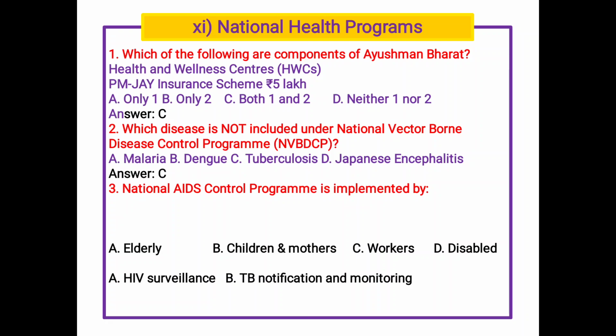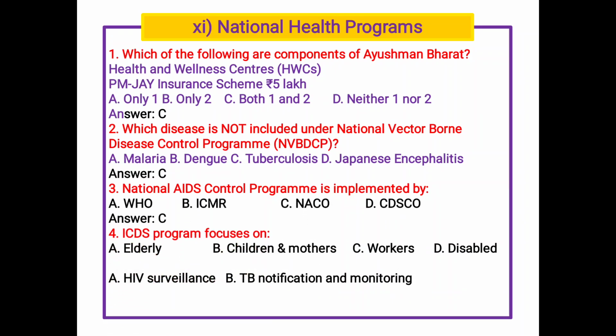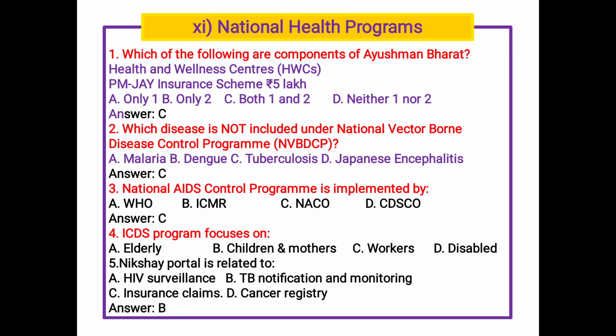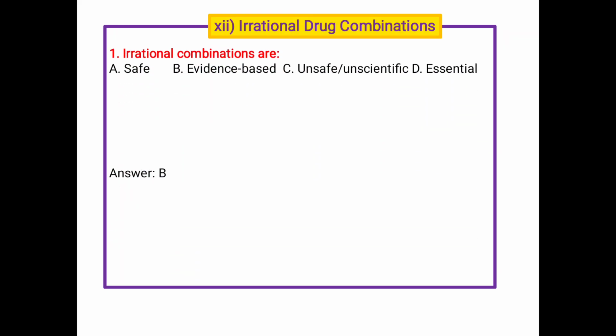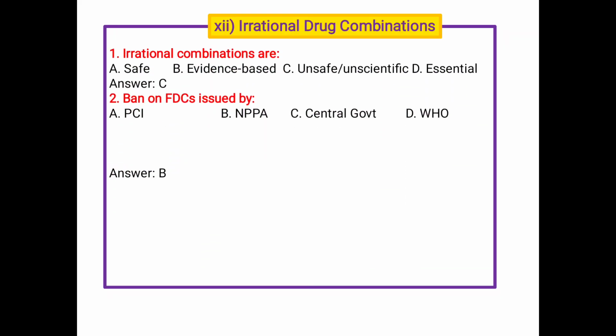So C TB. National AIDS Control Program is implemented by... ICD program, focus on irrational combinations.